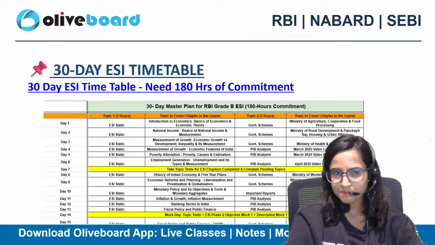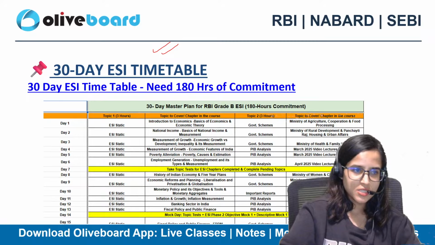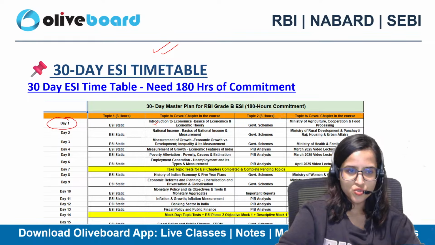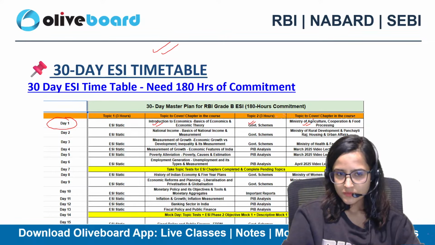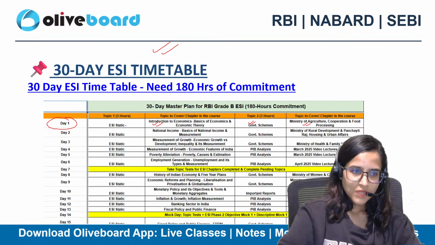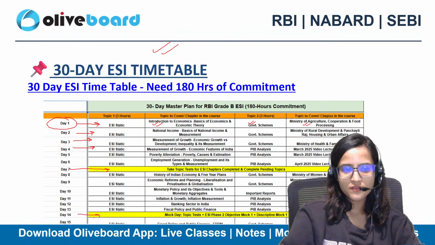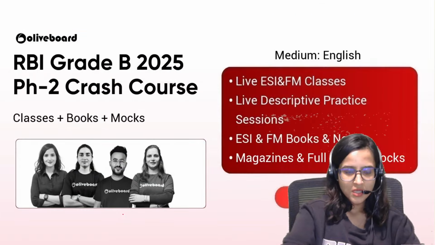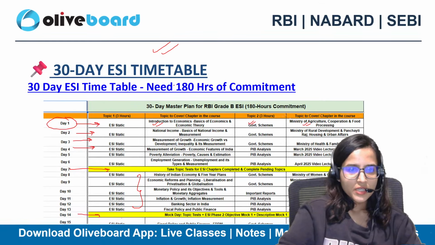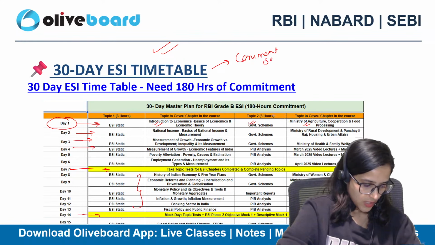Okay. Here I have a 30-day ESI timetable for all of you. You can check this out. Day one, it says how you have to start, which topics to cover, and how many hours you need to give. So you can check this out. Day one, what you have to do. Day two, day three, day four. One day we have kept for mock test. The entire week you can cover the topics, and one day for mock test. Okay? You can check this out. The timetable will be available in the comment section. Okay?